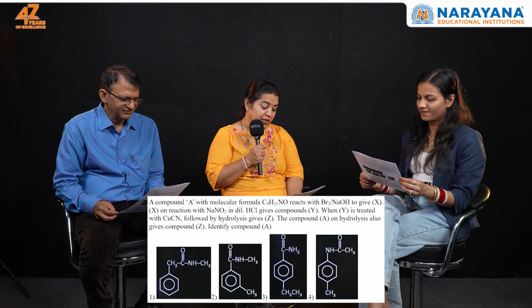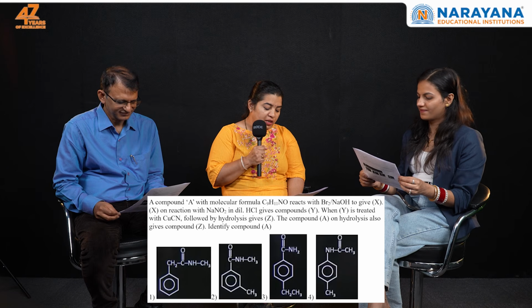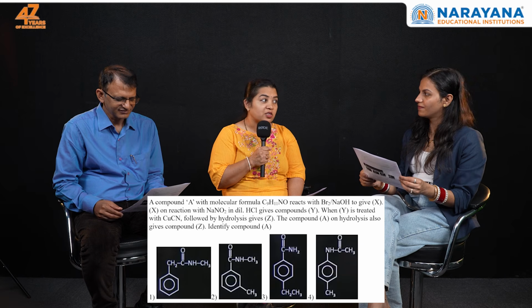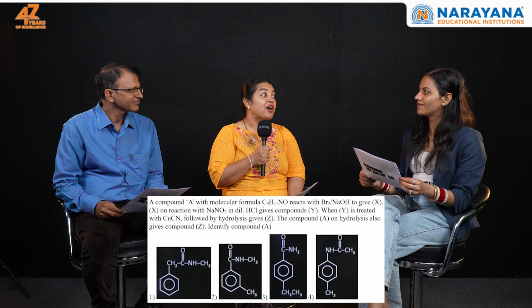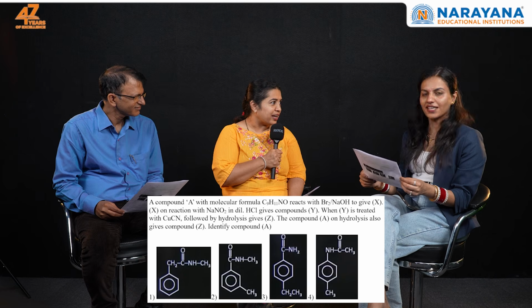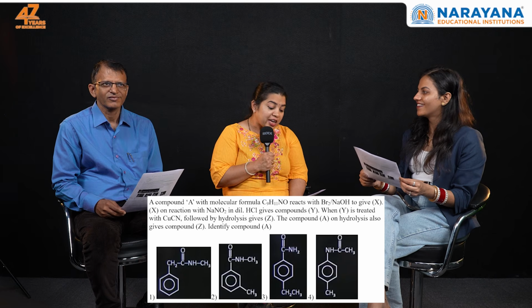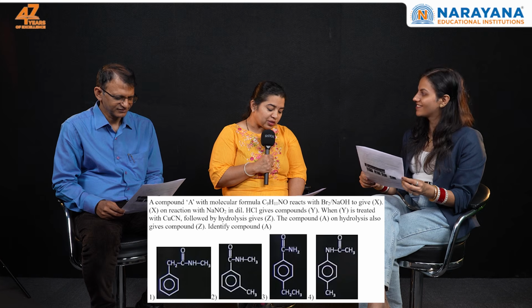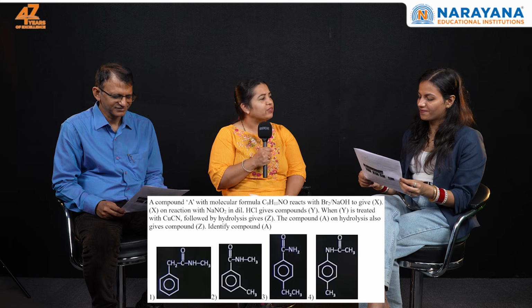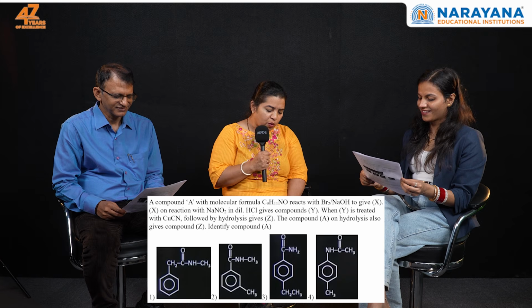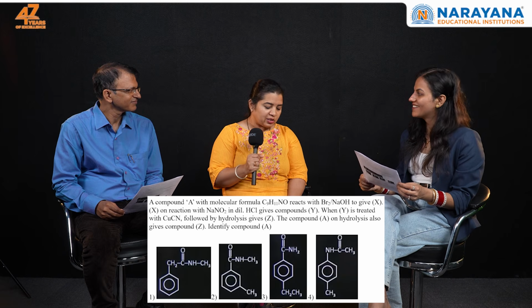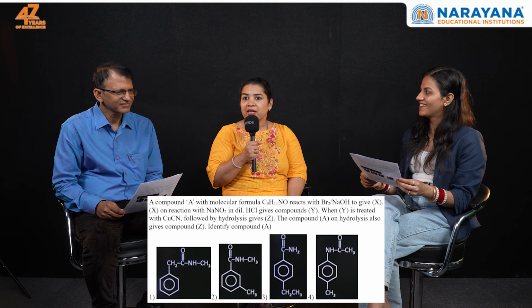But if you just read it, by the logic of the reaction, you remember yesterday in shift 1 we discussed the Hoffmann bromamide reaction, and I said it's a top 5 reaction. Again, it is there. And the best part is that out of the 4 compounds, only the third is capable of giving that reaction. You don't have to go beyond that particular line. Directly it is option C, the third option.